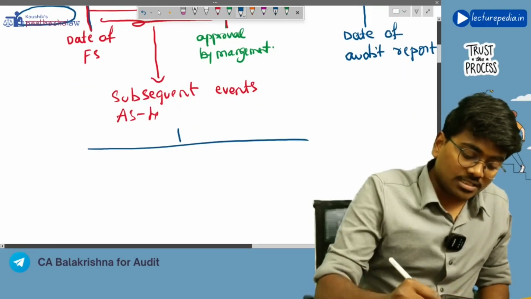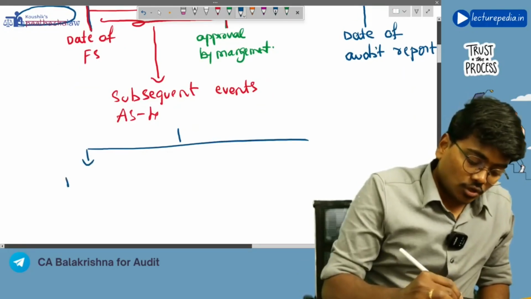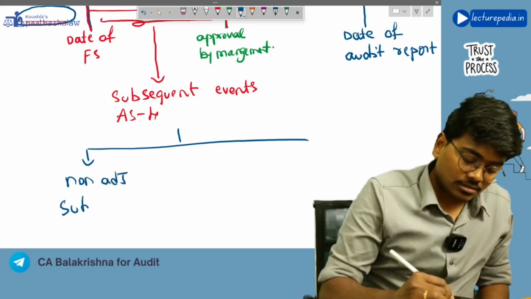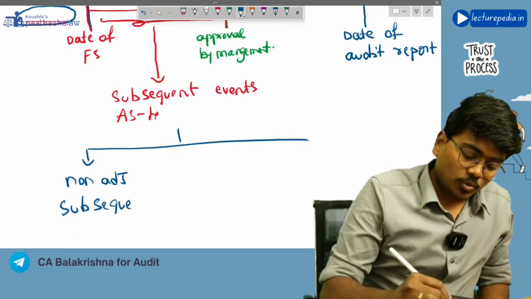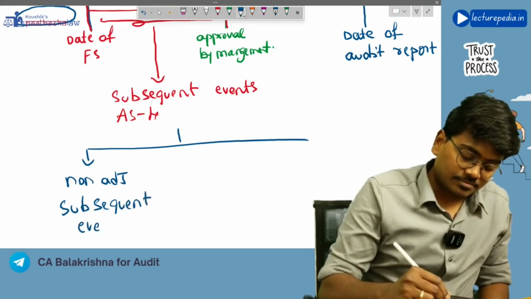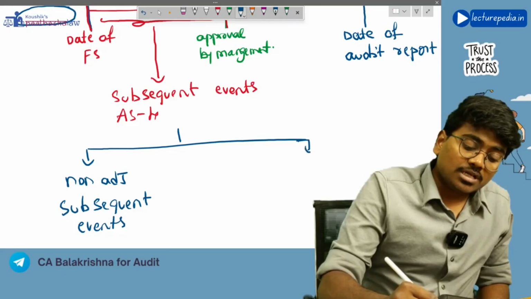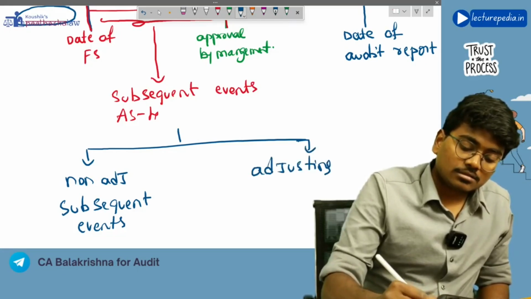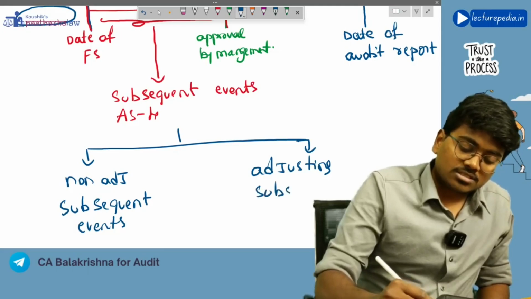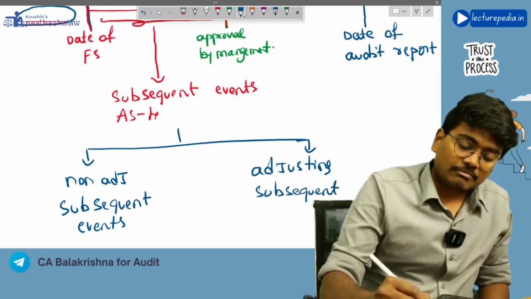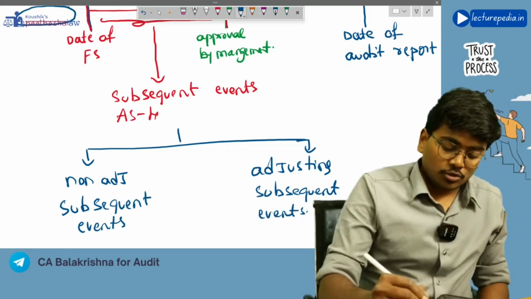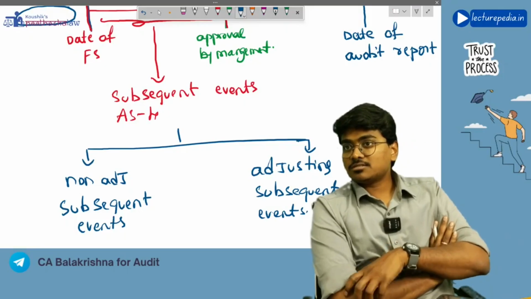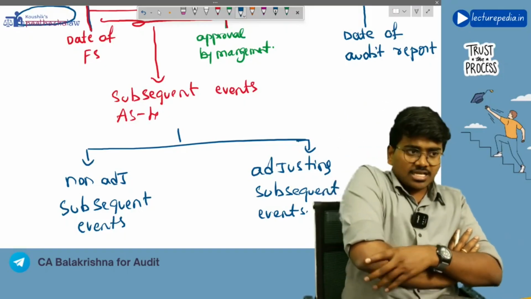Okay, one is non-adjusting subsequent events, and another one is adjusting subsequent events. Do you know what is meant by non-adjusting subsequent events and adjusting subsequent events? Have you discussed AS4 in accounts?